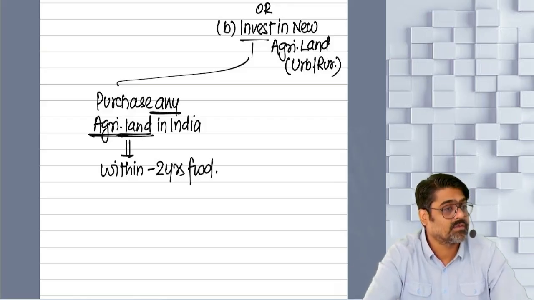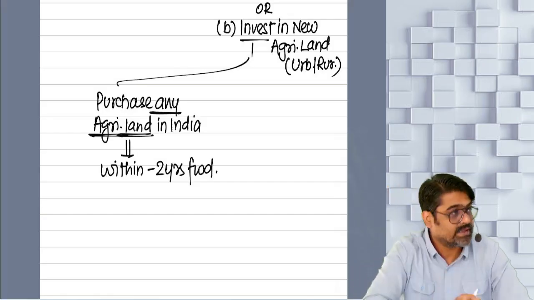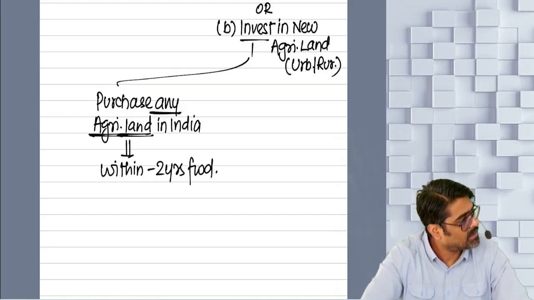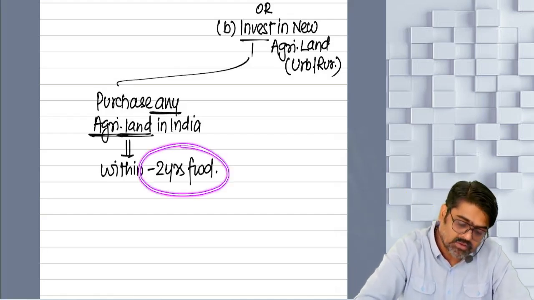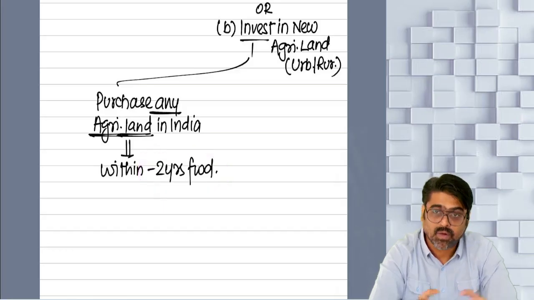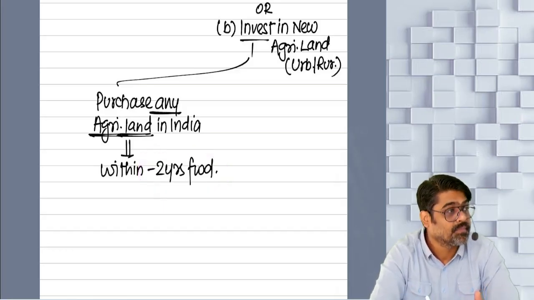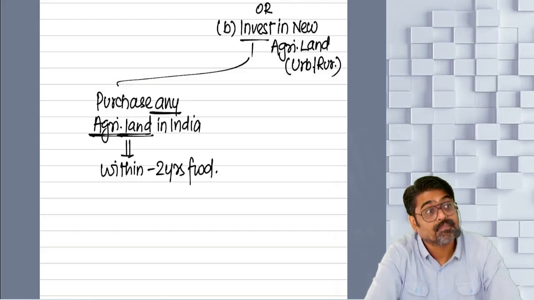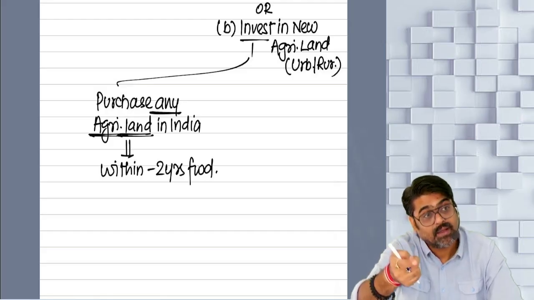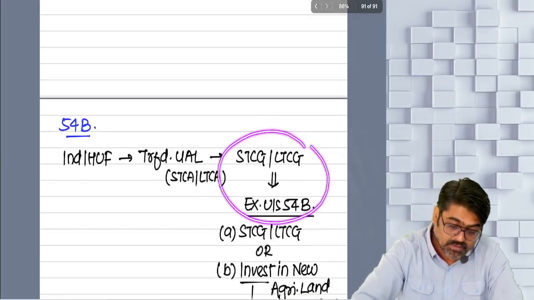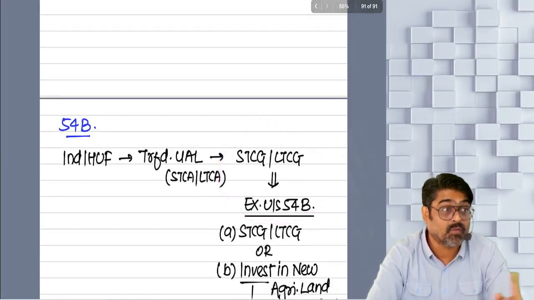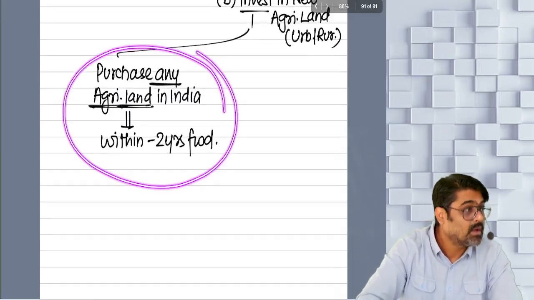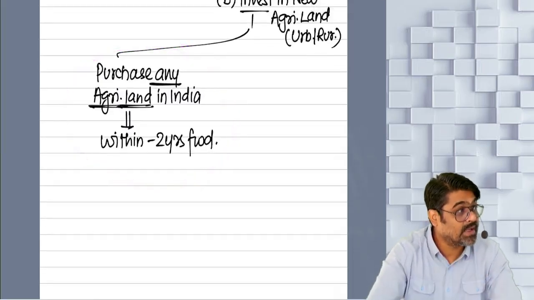What if the cost is less? Investment is less, then to that extent your capital gain will be exempt and the balance will be taxable. Now don't you think this 2 years time is not a small time? It is a long time. And before the expiry of this 2 years, the due date of filing ROI will come. And in that ROI, if you want to claim the exemption of this gain, you will not be able to claim if you have not purchased the agricultural land on or before the due date of filing ROI.